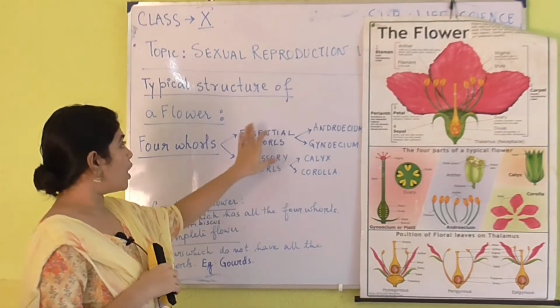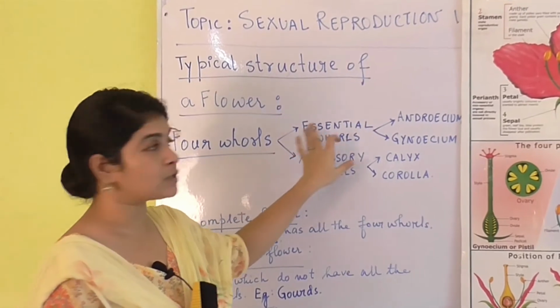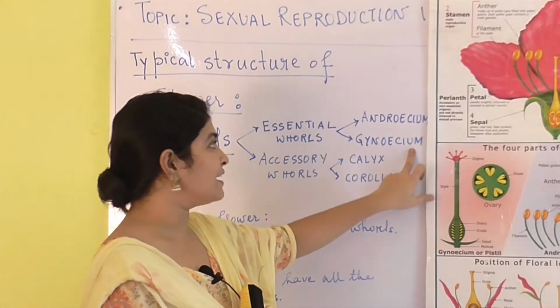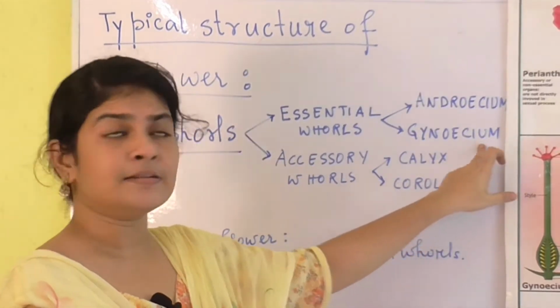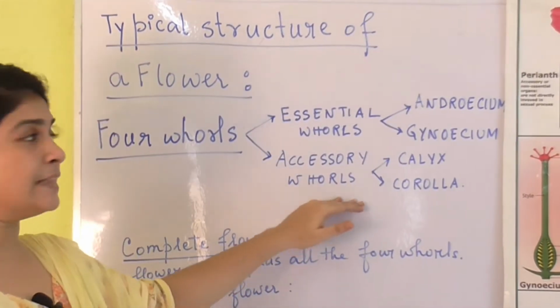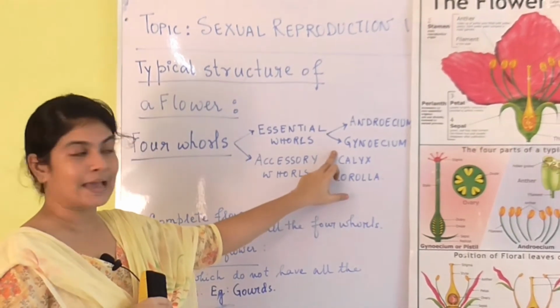What does the essential whorl consist of? The essential whorl consists of the androecium and the gynoecium. We'll learn about this later. Let us first move on to the accessory whorl, which is of two types, the calyx and the corolla.